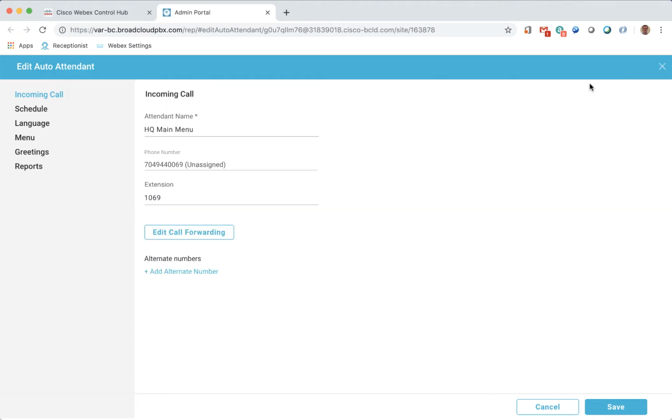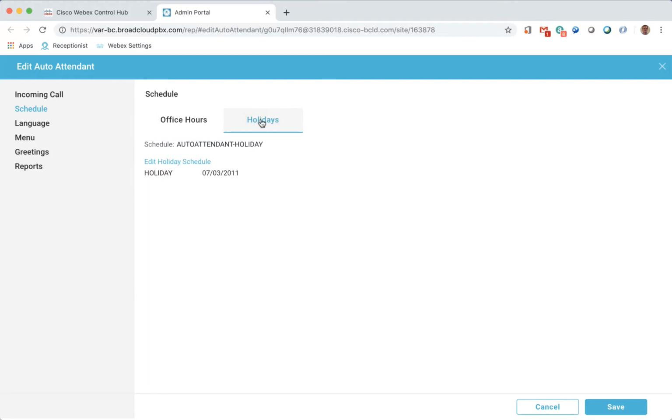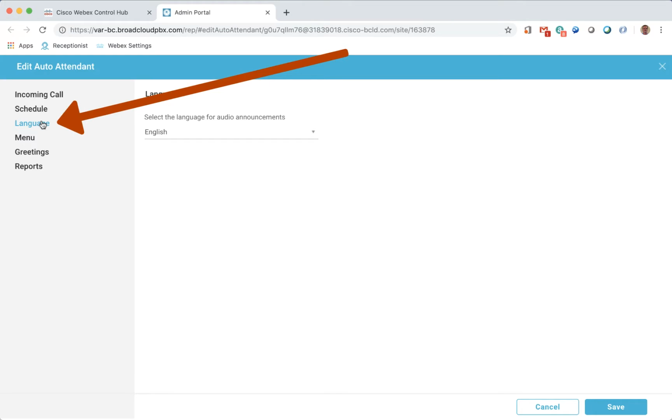The schedule option is where we can set up our business hours schedule, so we can play a different announcement and have a different menu option for callers based on our business hours. We can also set up a holiday schedule that will override the business hours schedule on company designated holidays. The language option is where we assign a language to the feature.